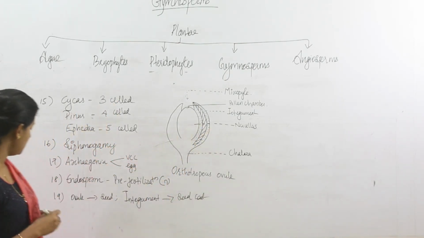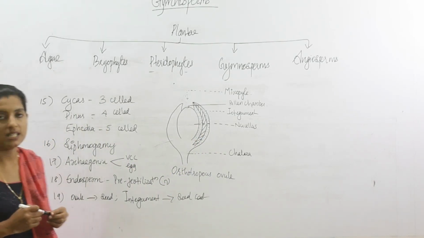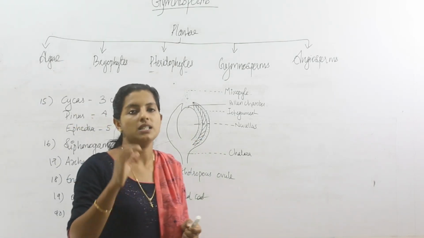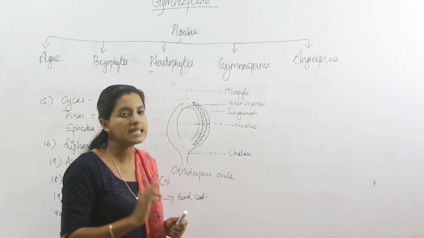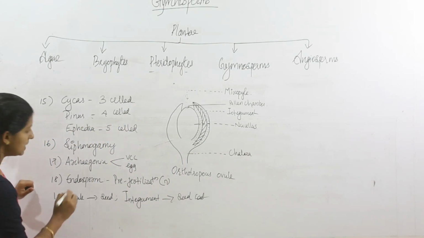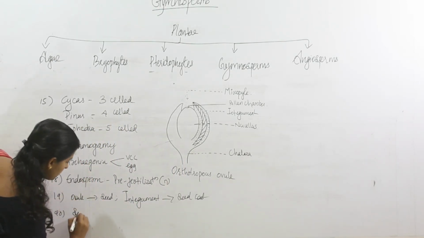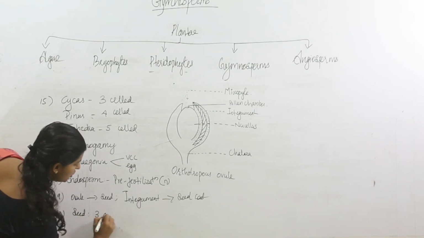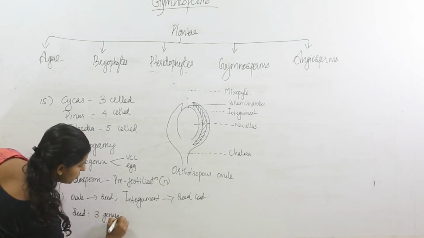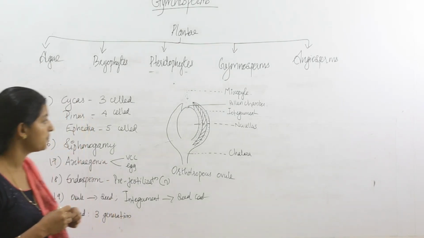Then the next point, it is a very important point. The seed of gymnosperm represents three generations. In which way does it represent three generations?